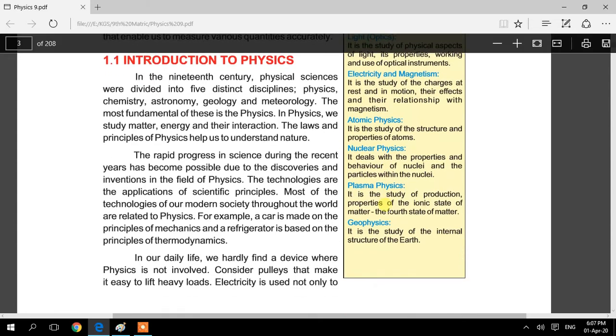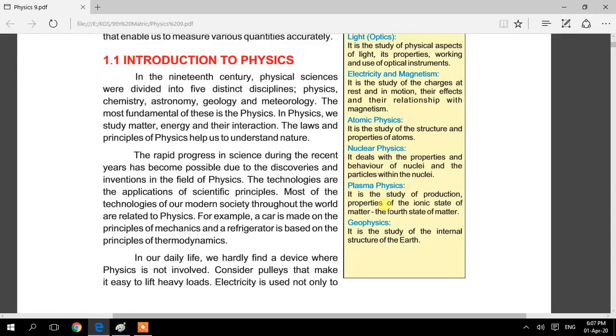In this branch you will only discuss the behavior of nuclei and the particles present in the nuclei. In the next branch you will discuss plasma physics. What is plasma physics? Plasma is the fourth state of matter. It is the study of the production, properties and ionic state of matter. In this branch you will find the ionic nature of matter, like matter present in its ionic form. There will be some ions. What is an ion? An ion is a species that carries either a positive or negative charge.